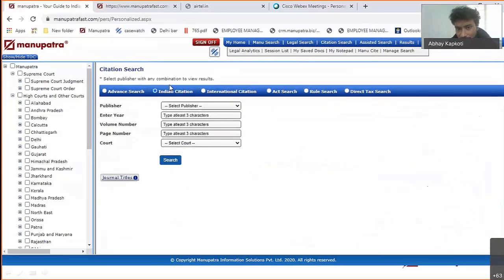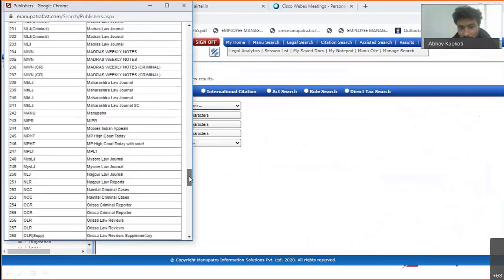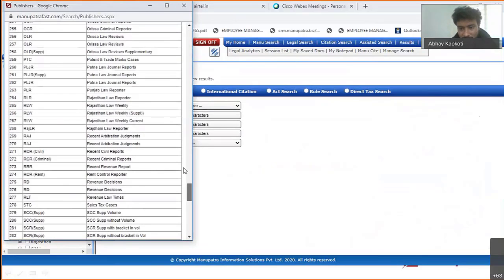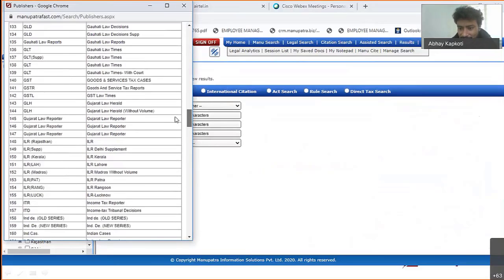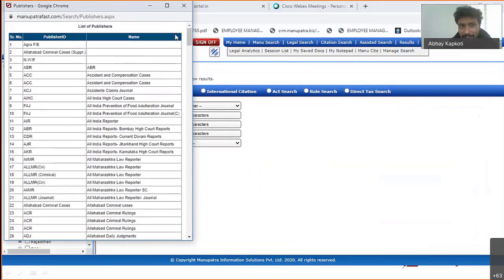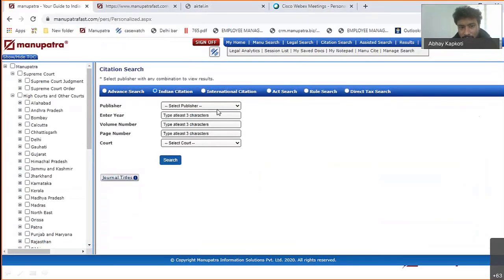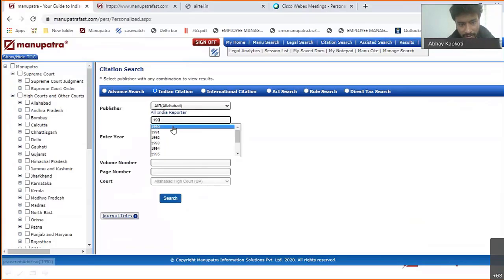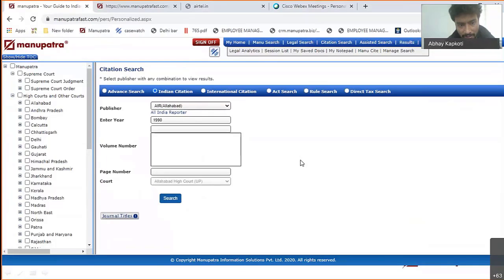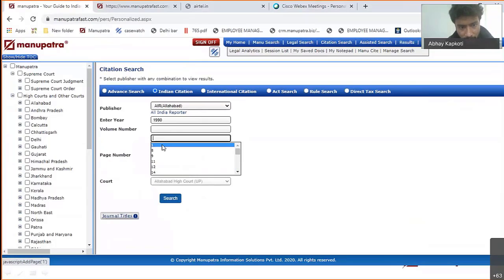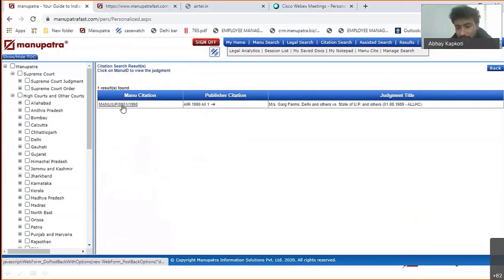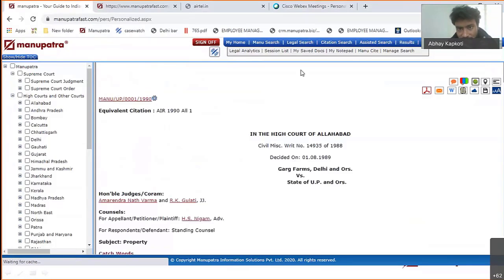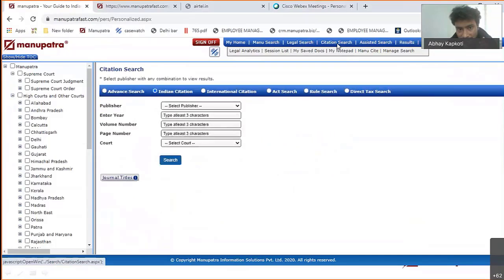Okay, so this is the citation part. Manupatra has more than 330 plus citations. So if you are looking for a particular citation, say AIR is there, ELT is there, SEC is there, any citation, SCALE is there. So you will be able to find that just from here. So you can just select say AIR Allahabad and give any year, 1990, volume number. AIR doesn't have that. You can just give a page number. From here you are able to fetch the relevant citation. Okay, so this is on the citation search. So very simple, you will be able to do.